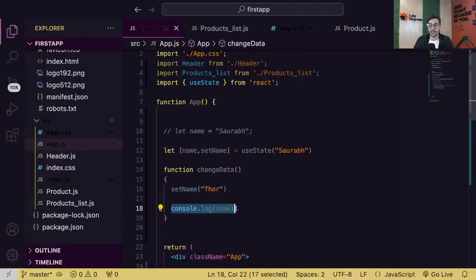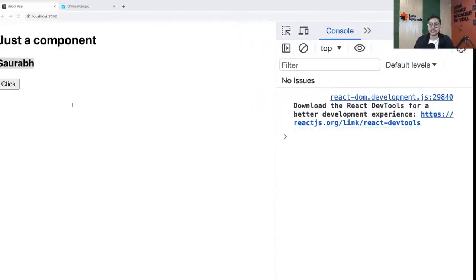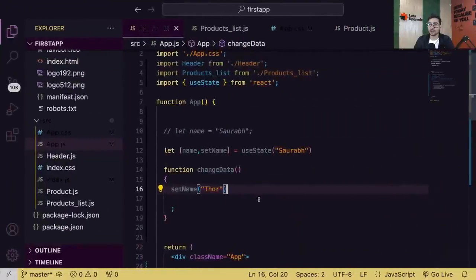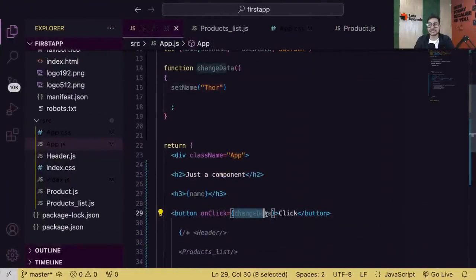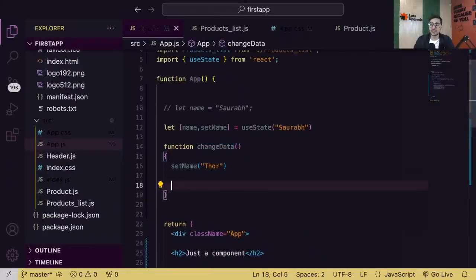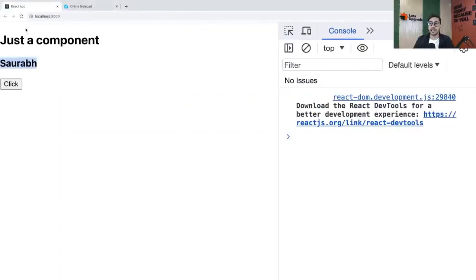That's it, guys. That's all. And now let's see. So guys, think of it like this. You have a variable called name, whose value is Saurabh initially. And then you have displayed it. So you can see it here, Saurabh, correct? And when you click on this button, you're calling the function called change data, which is actually changing the value of name to Thor. And you will only use this function if you ever want to change the value of name, nothing else. Okay? So guys, it's like a normal variable only, but now React understands, oh, it's a state variable. And because it's a state variable, now see what happens. Now if I click on that button, the value of name will change, and also it updates on the UI.